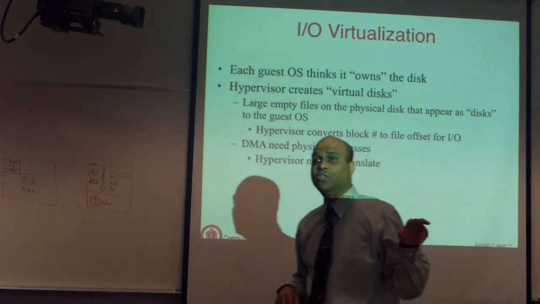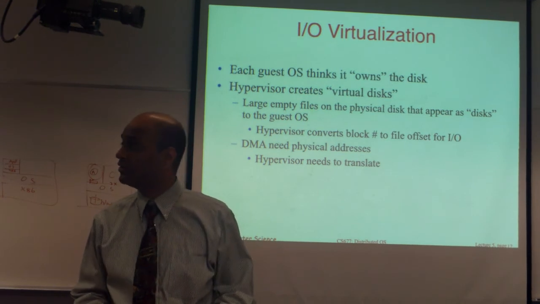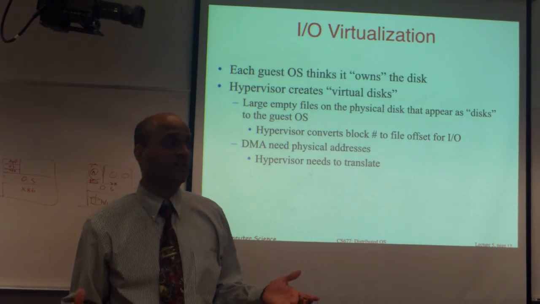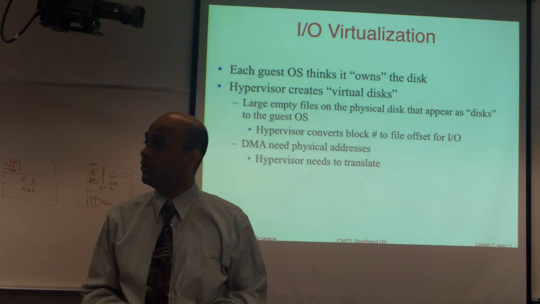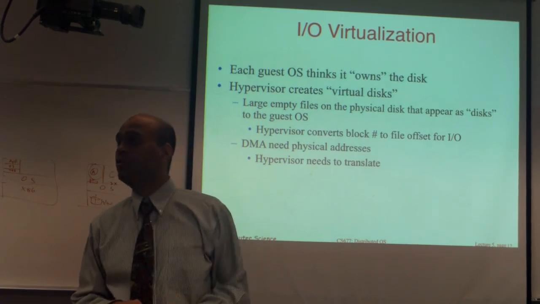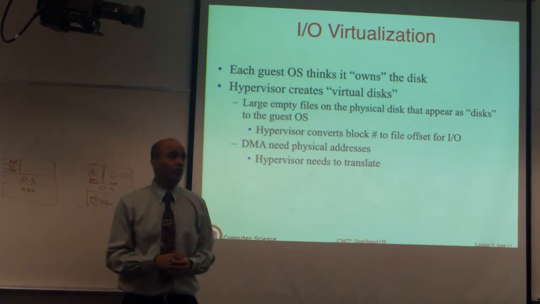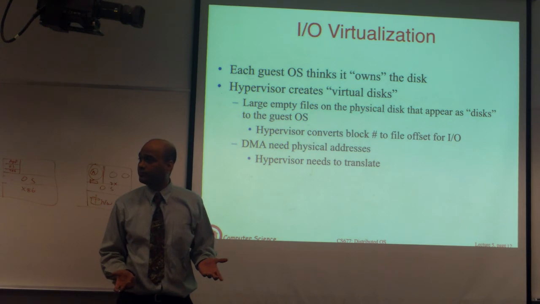When you read or write to the disk, you're actually reading or writing to a file as far as the underlying OS is concerned. So virtual disks are emulated as files in the underlying OS or at the hypervisor level. And you basically just emulate the code for a disk, but you simply read or write to the corresponding locations in this file.